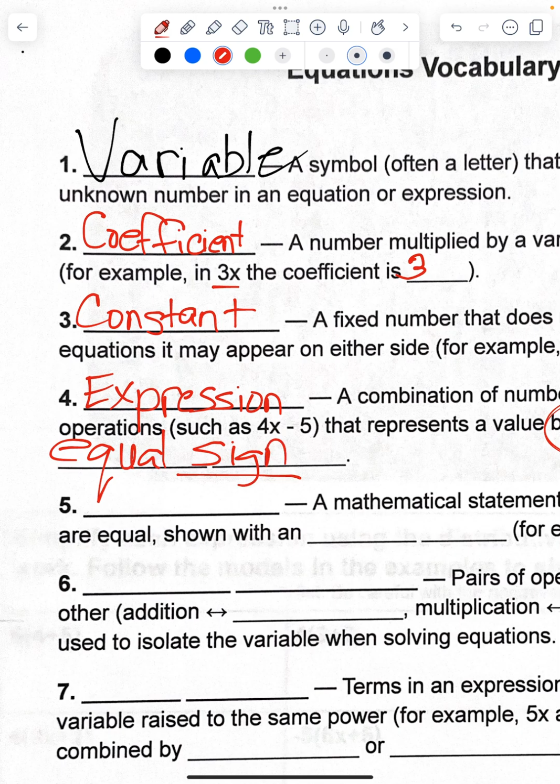And then an equation is a mathematical statement that two expressions are equal and shows an equal sign. So an expression has no equal sign. An equation, which shows two expressions are equal, includes an equal sign.